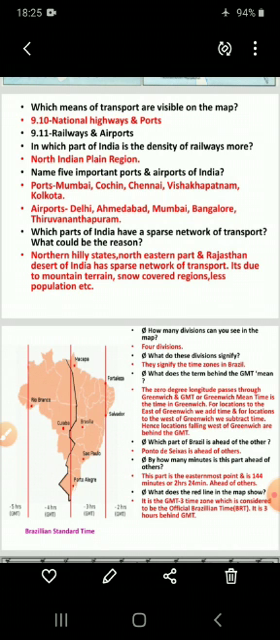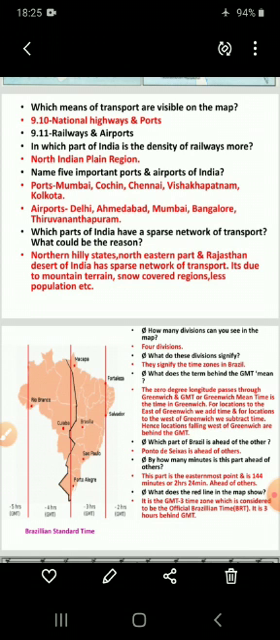Next question, name 5 major ports and airports of India. Just now I told you. So ports: Mumbai, Cochin, Chennai, Visakhapatnam and Kolkata. These are the major ports of our country. So what is the major work of these ports? For the export and import of heavy goods in the country and from the country, because heavy goods cannot be sent through airways. Understood?